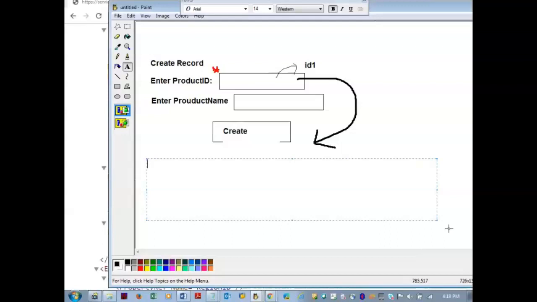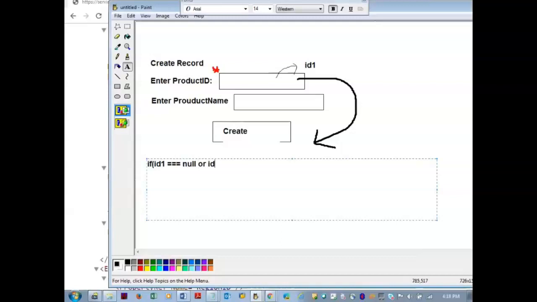Did I tell you anything in the previous session? If ID1 is equal to null, is that correct? Double equal to or triple equal to? Null.